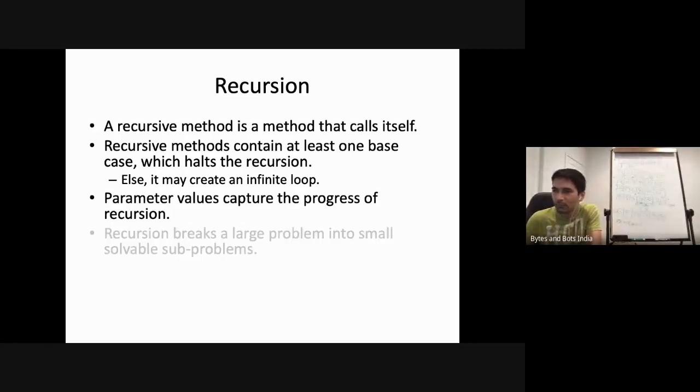And recursion breaks a large problem into small solvable subproblems. We have seen this again and again, and we'll revisit one more time and see how a complex problem was made extremely simple just because recursion was used.